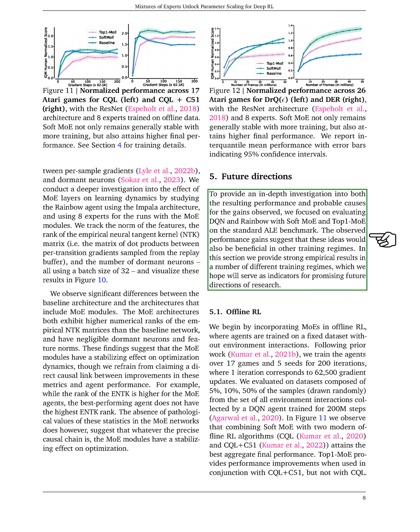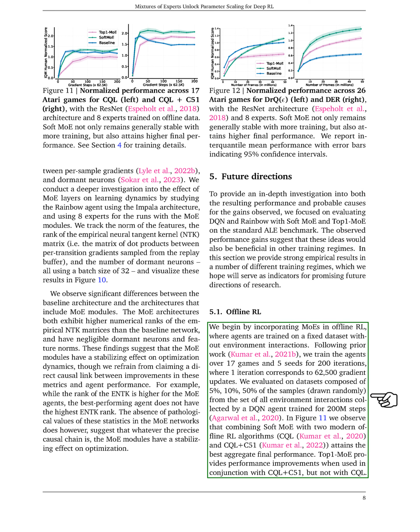Looking ahead, we focused on evaluating DQN and Rainbow with SoftMo and Top1Mo on the standard AIL benchmark to thoroughly investigate the performance improvements and potential reasons behind them. The positive outcomes we've observed lead us to believe that these approaches could be beneficial in other training scenarios as well. We've provided strong empirical results across various training regimes, hoping these findings will point to promising directions for future research. In the realm of offline RL, where agents are trained on a fixed dataset without interacting with the environment, we incorporated Mo's.